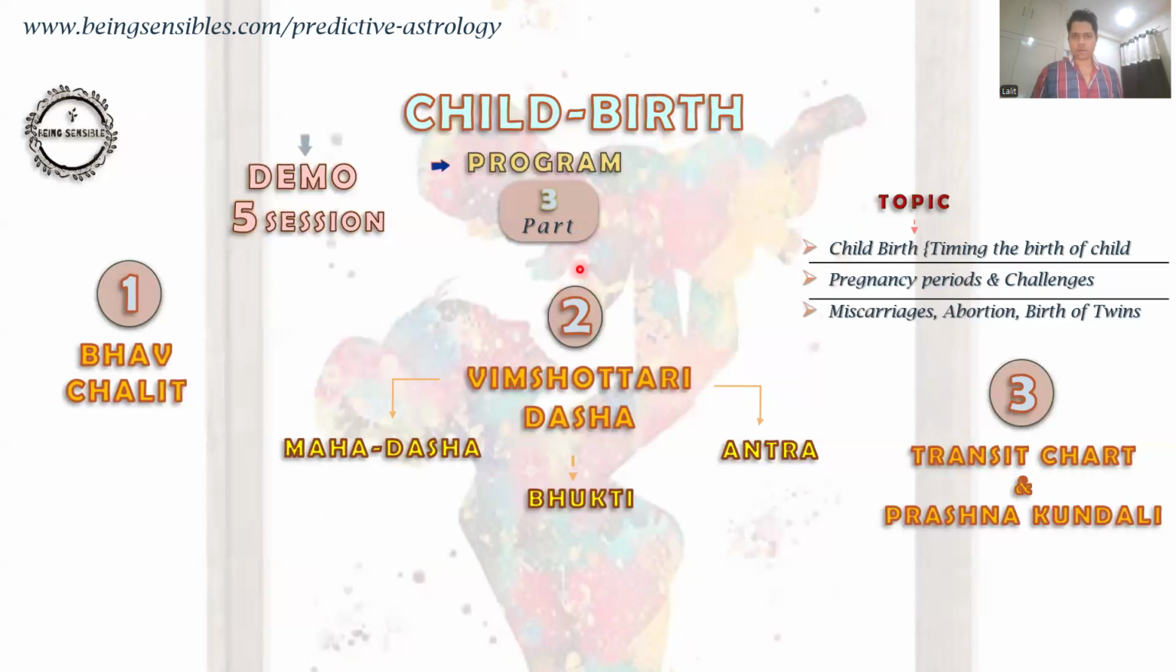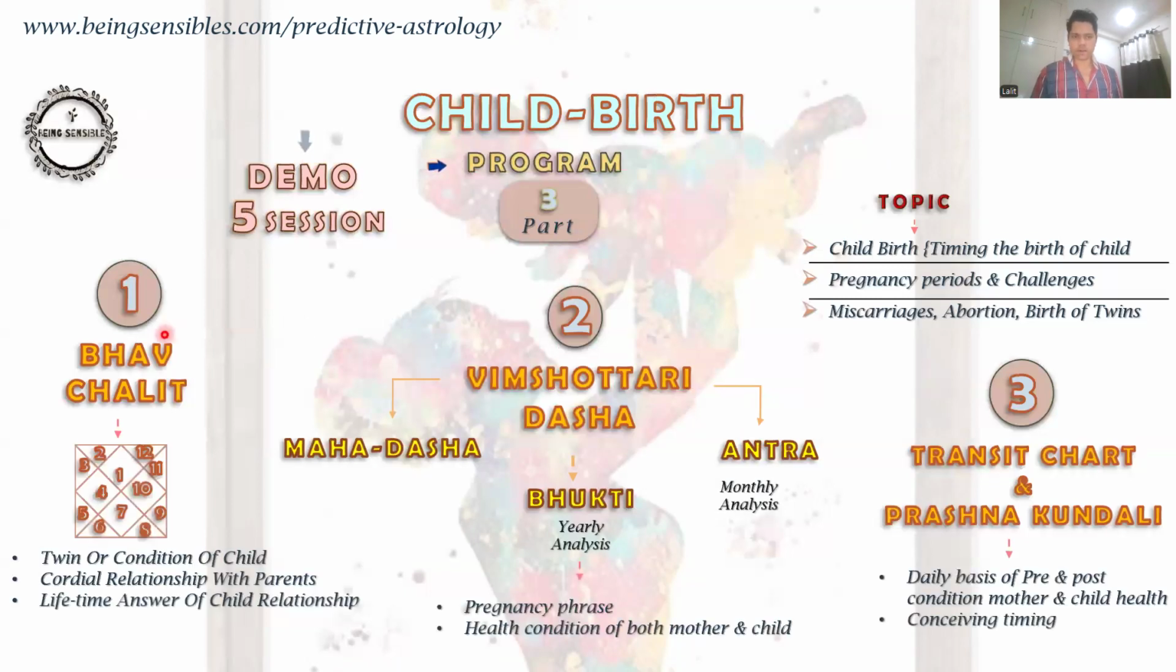I made this program in 3 parts. As you can see, Bhav Chalit, and the second part, Vimshottari Dasha, and the Pranit chart. In Bhav Chalit, a female family member or any concerned person can get an idea about whether the female has conceived twins, what the differences are between child and parents, and lifetime answers through the Bhav Chalit.